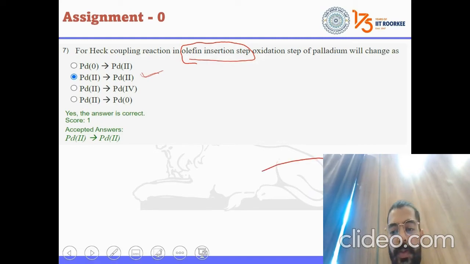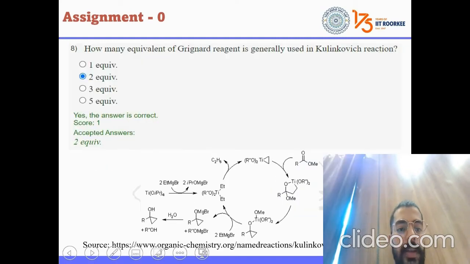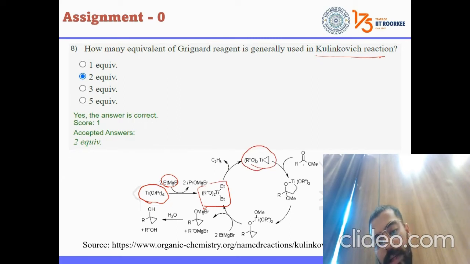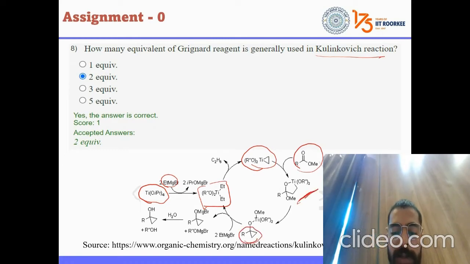Okay, this is our eighth question. How many equivalents of Grignard reagent are generally used in the Kulinkovich reaction? So if we see here, the reaction starts from here. Two equivalents of the Grignard are used here for the formation of this. C2H6 goes out, and we have this propane type of arrangement. Again, the reactive species gets involved, and a five-membered ring formation occurs. And here is our product.